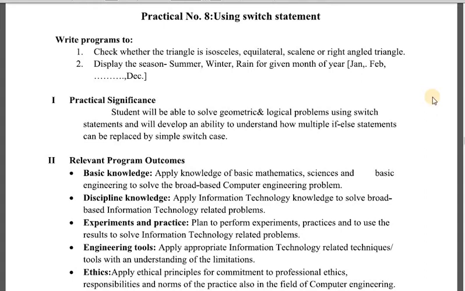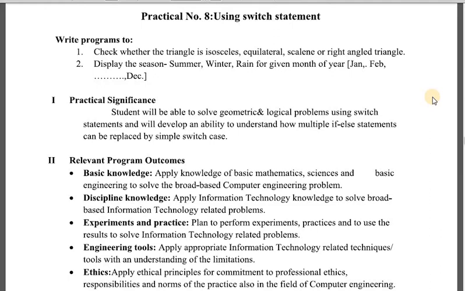Good day, student. Today in this session we will see practical number 8 using switch statement. To perform this practical we should develop two programs: first, check whether the triangle is isosceles, equilateral, scalene or right angle triangle; and second, display the season summer, winter, rain for a given month of the year, that is January, February up to December.